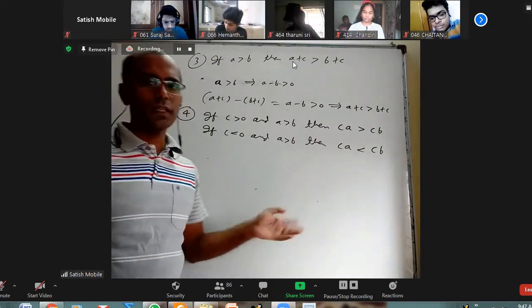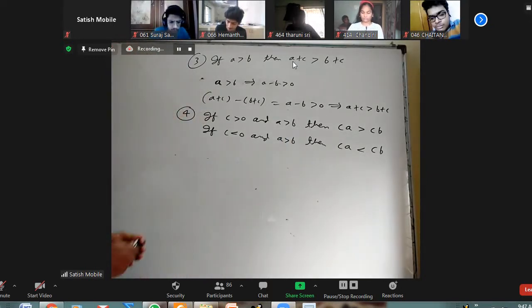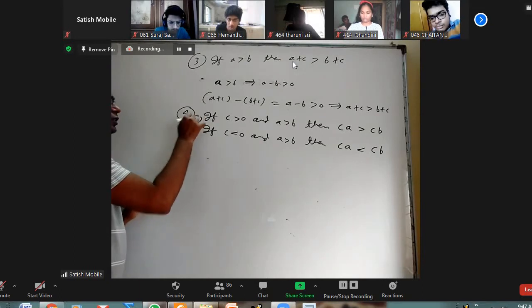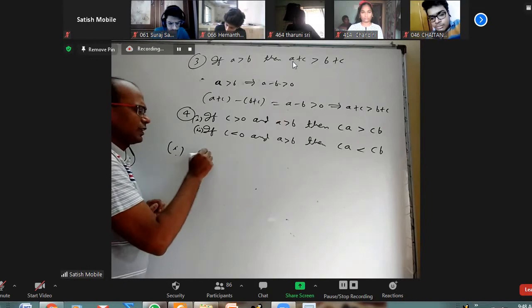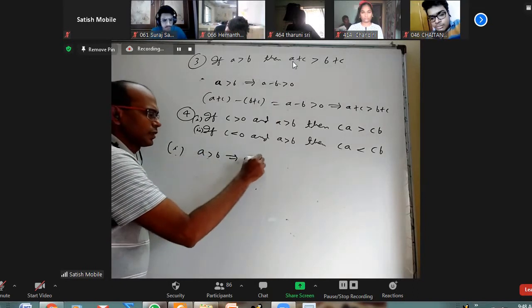Greater than will become less than, or less than will become greater than. Again, how to prove it? This is the first one and this is the second one. Let us say then the fourth one. They gave A greater than B. That means A minus B is positive.